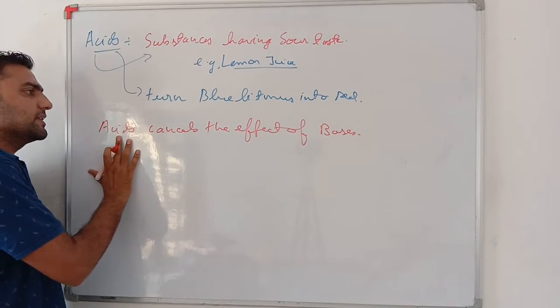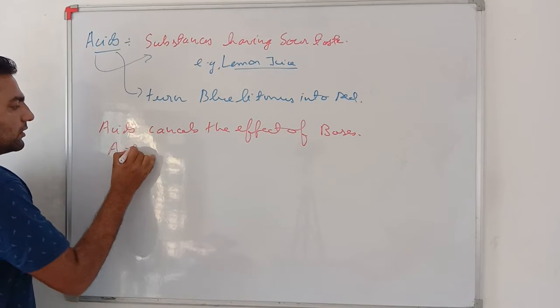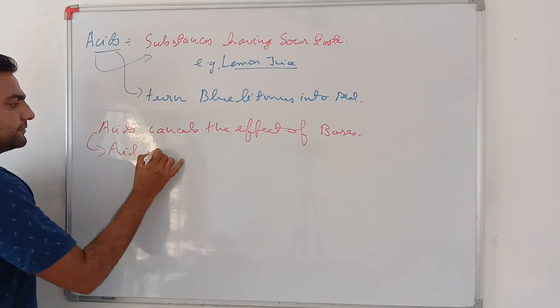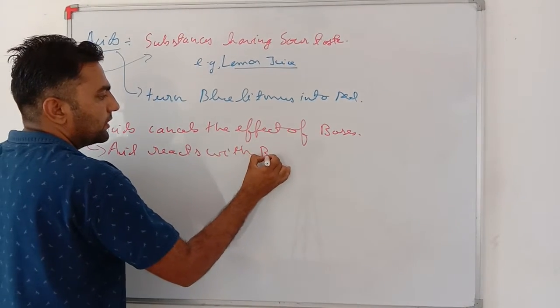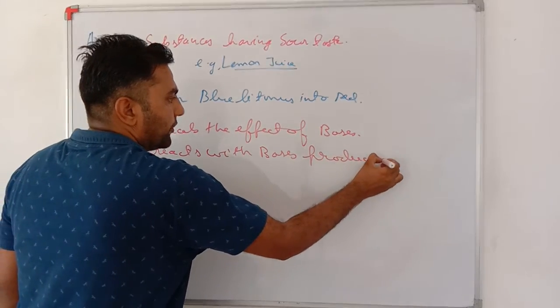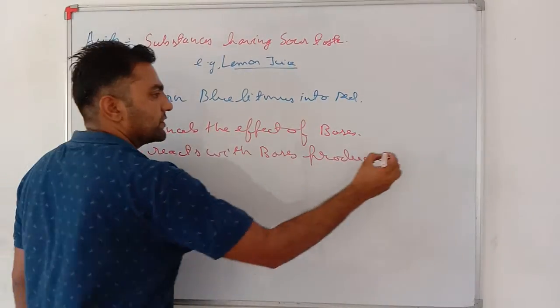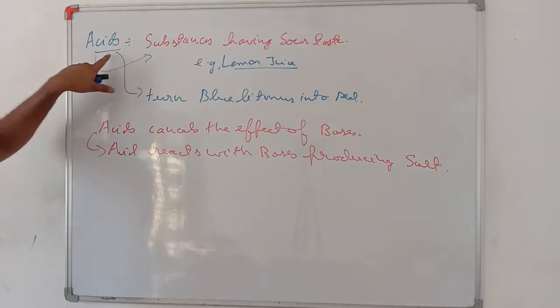These are the substances which cancel the effect of bases, or acid reacts with bases producing salt. Very important.